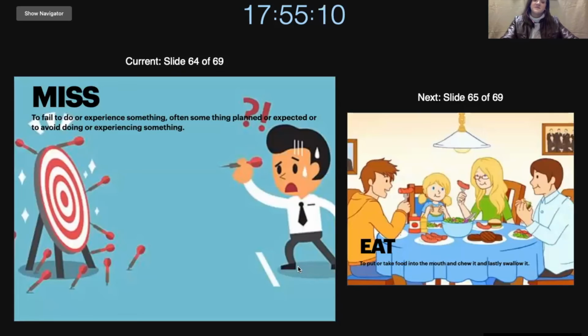Next we have miss. Miss is to fail to do or experience something, often something planned or expected, or to avoid doing or experiencing something. If you are trying to throw something into something else, it's empty. So if you have this and you try to drop this in here, if I throw it next to it, it missed. But if I try it again, oh, it missed again. So that is to miss.